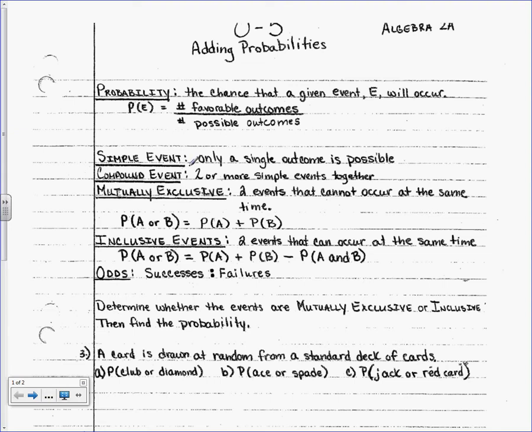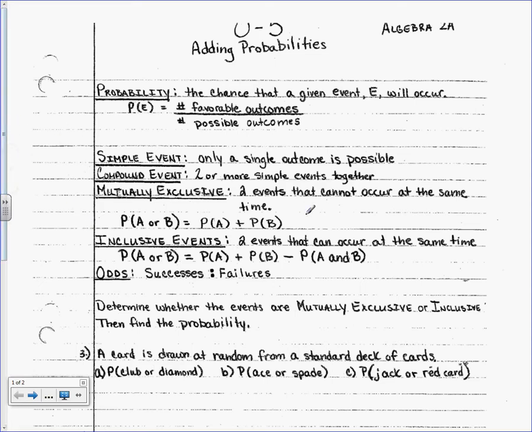Okay, so mutually exclusive has its own equation. So if you're saying probability of this or that, you take the two probabilities and add them together. Inclusive is saying the probability of this thing or that thing. You add the two together and you subtract out the probability of them both happening at the same time. And I'll show you an example in a second. Okay, and then we already said odds. So